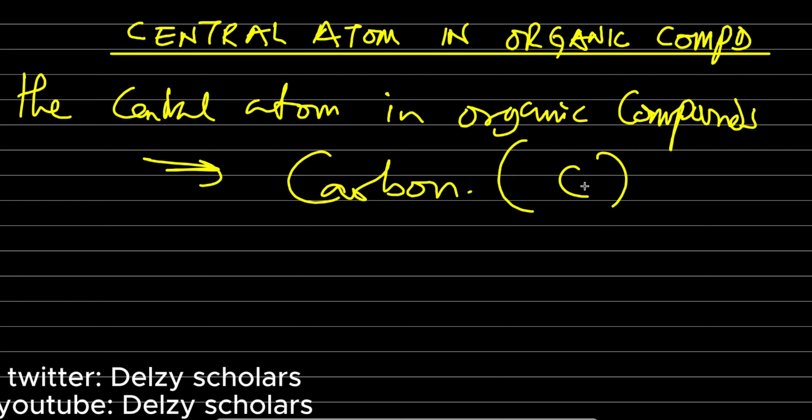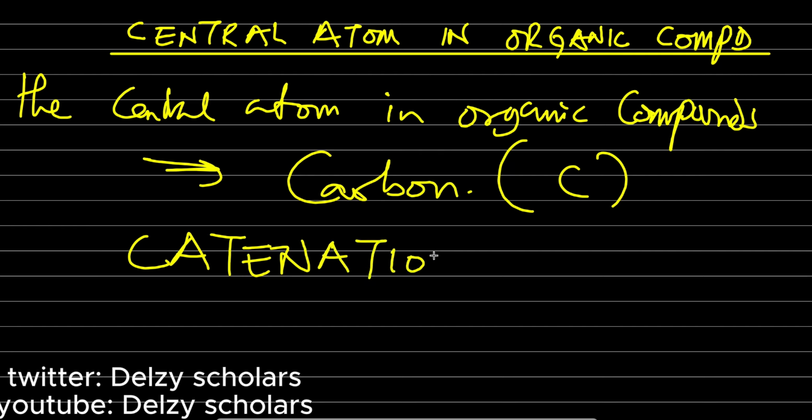Now, why is carbon always referred to as the central atom in all organic compounds? This is actually because of the uniqueness of carbon. All right, carbon possesses this uniqueness, which we call catenation.